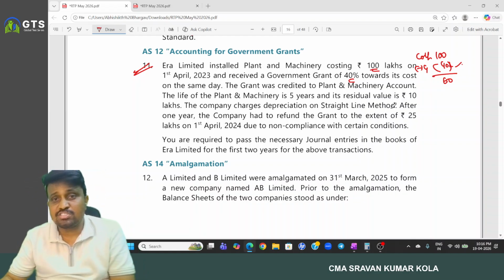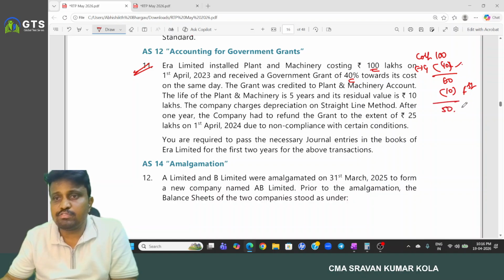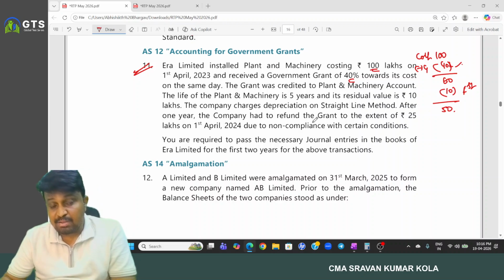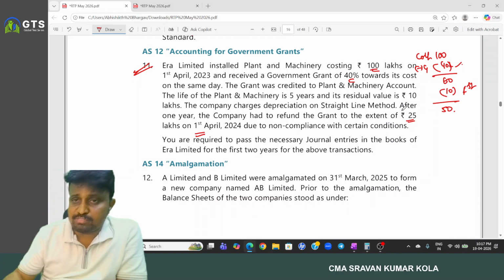The company charges depreciation on the straight line method. So 10 lakh is the first year depreciation. And after 1 year, the company had to refund. What is the book value? 50 lakh. The revised book value is 50 lakh. The company had to refund the grant to the extent of 25 lakhs on 1st April 2024 after completion of 1 year.